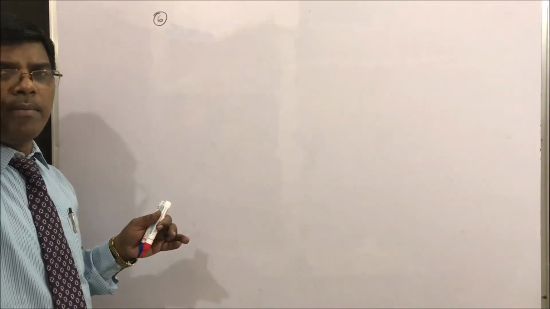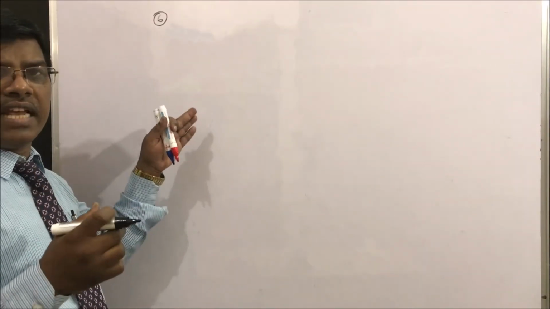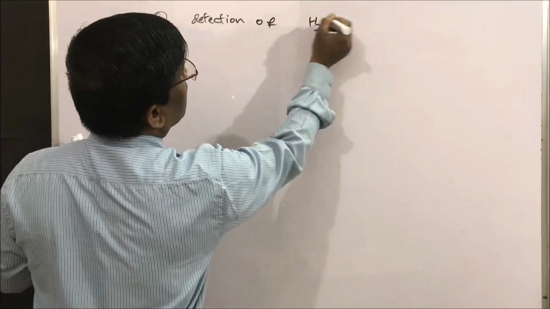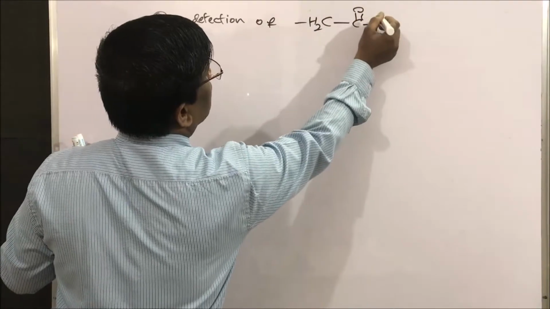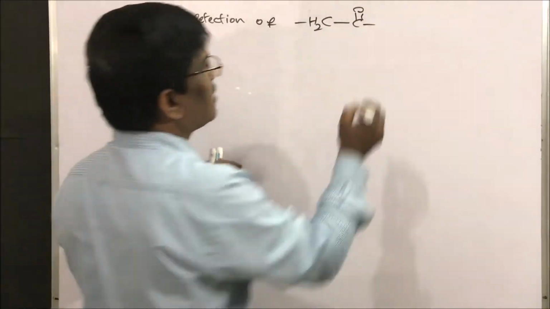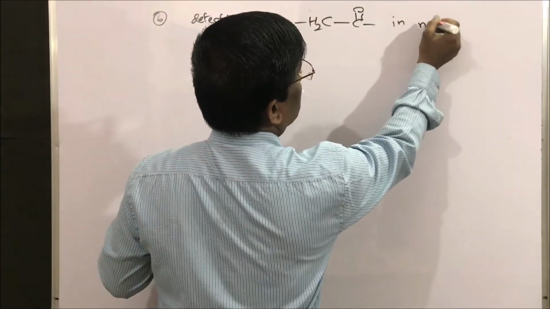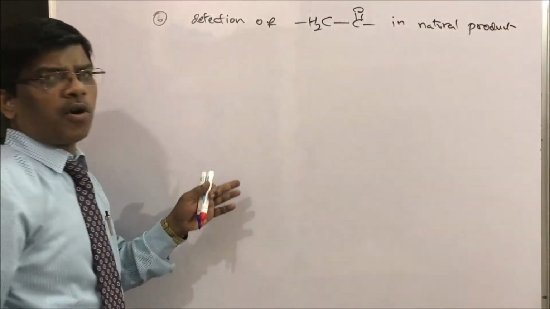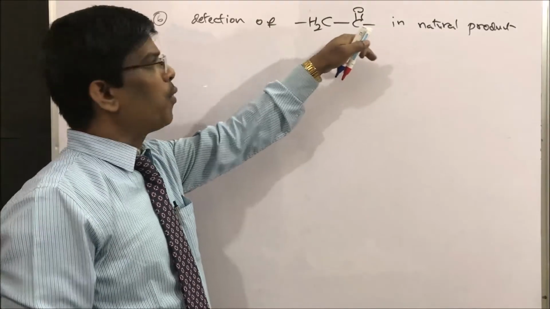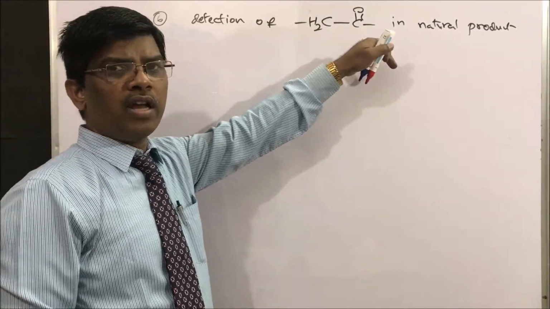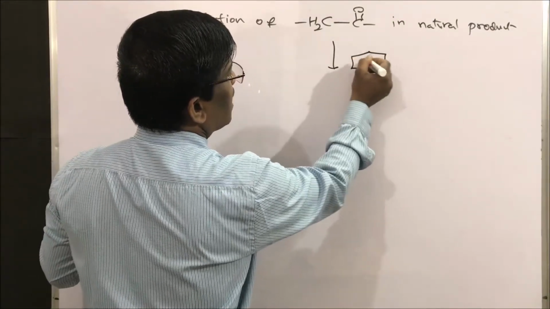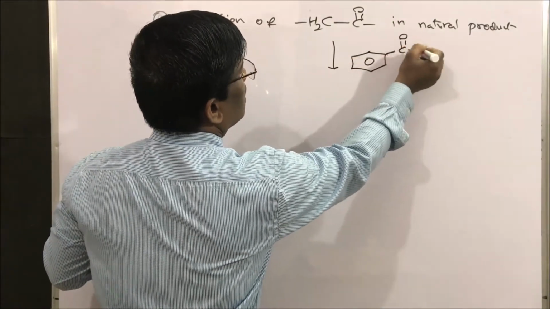Yes, students, one more important utility of this Claisen-Schmidt reaction is detection of CH2 containing carbonyl compounds. So in natural products, if a natural product has this acyl type compound, that is a CH2 carbonyl compound, it reacts with benzaldehyde. Just add benzaldehyde.